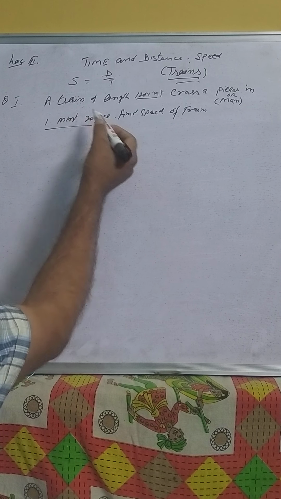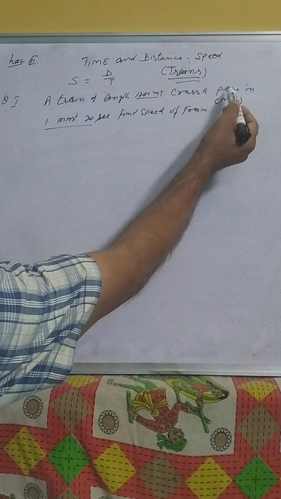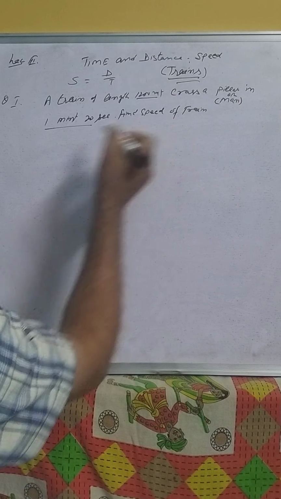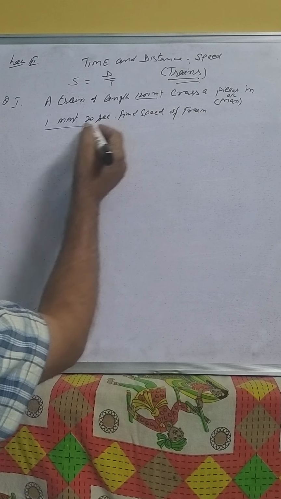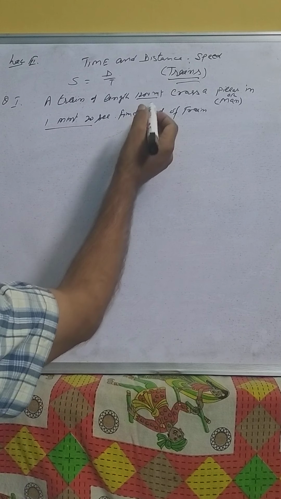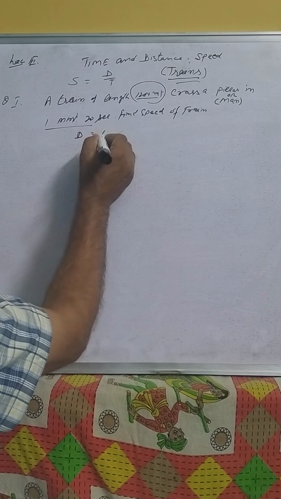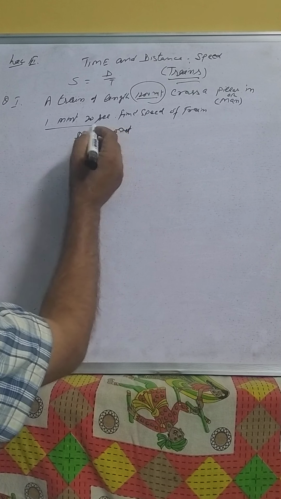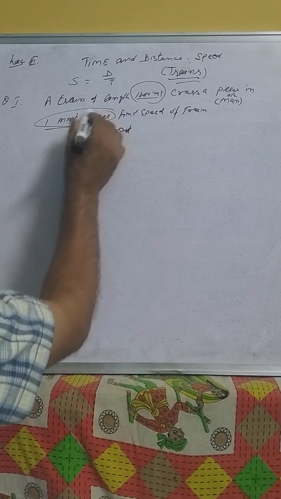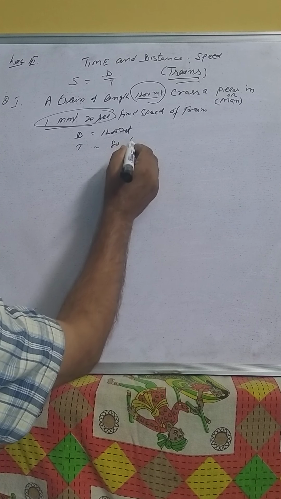A train of length 1200 meters crosses a pillar or a man in 1 minute 20 seconds. Find the speed of the train. Here we are given the length, which means distance, is given, and we have also been given time t equal to 1 minute 20 seconds, which means 80 seconds.